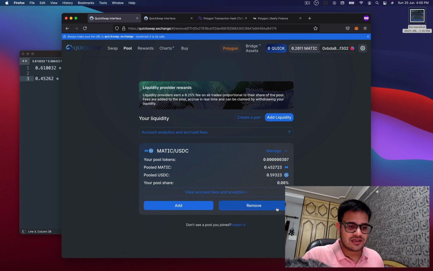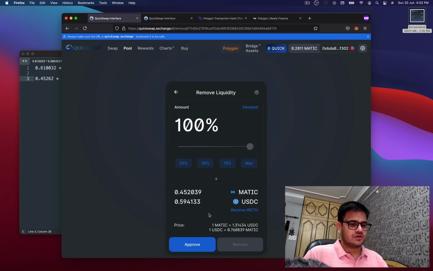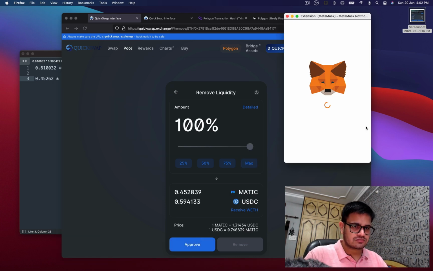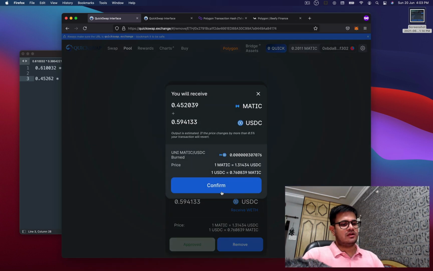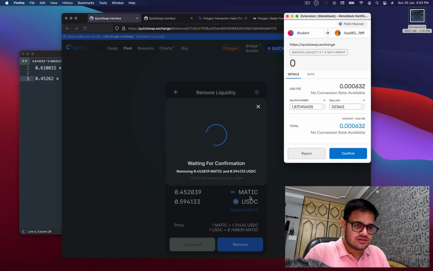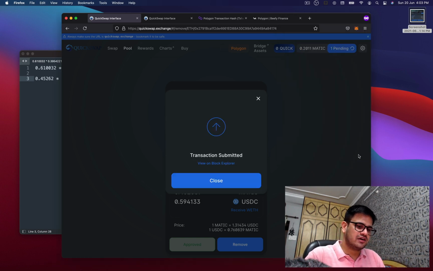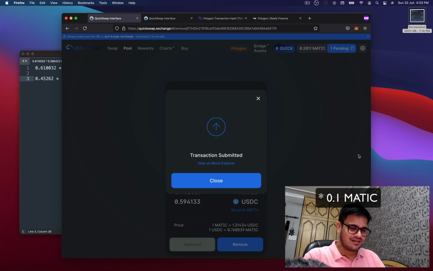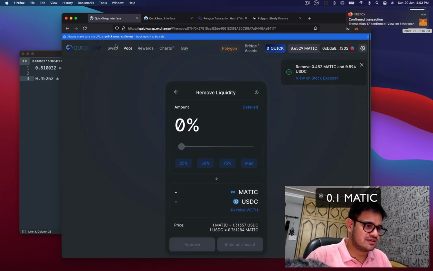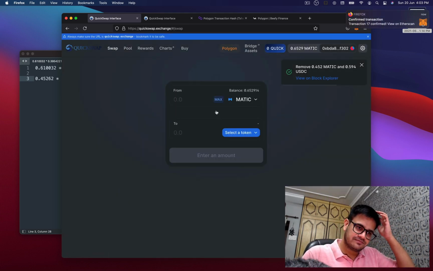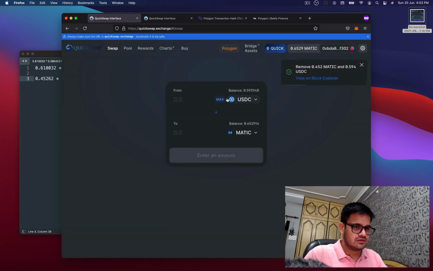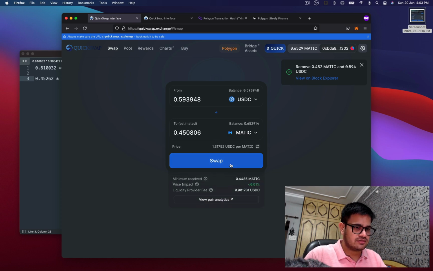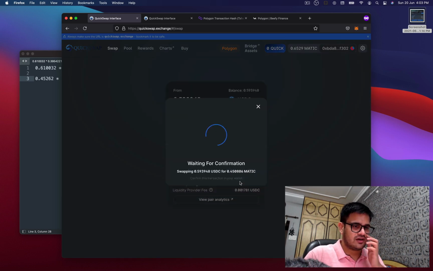And so what I'll do is I'll click on remove, I click on max. So now I'm going to approve this, and I'll sign, and I'll just click on remove. Alright, now I'm bullish on Matic, right? So what I'm going to do is convert the USDC back to Matic, and I sort of gained 1.1 Matic, which is a nice thing, right? The transaction has completed, and I can just convert USDC back to my 0.45 Matic.